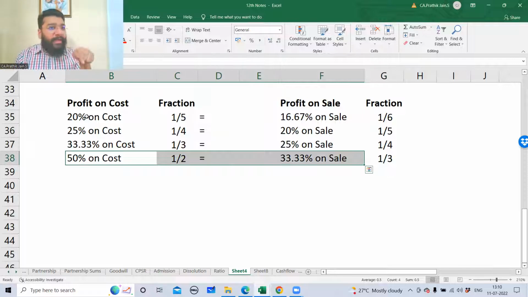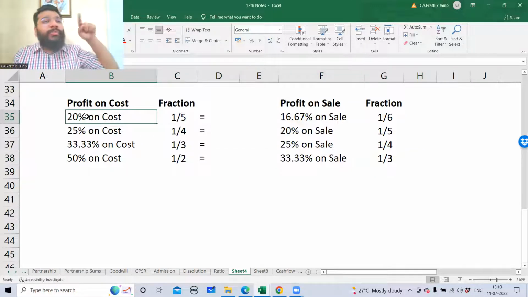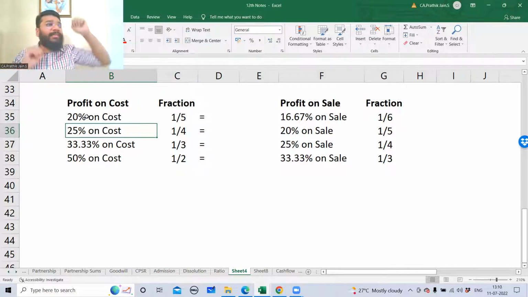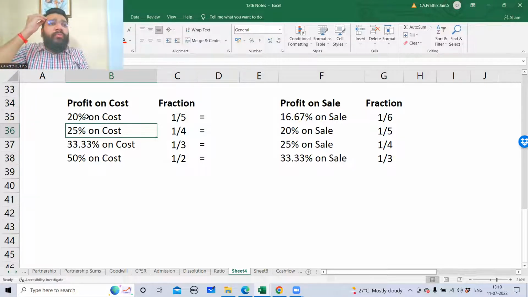So if you look at cost side, profit on cost is always more. Profit on sale is always less. If you see profit on cost is 20, on sale is 16, less. Cost more, sale less. 25% cost, 20% sale. So if you're getting a question from these 4 parts, you don't have to waste your time doing the lengthy calculation. If 25% on cost means what is on sale? 20%. Like that, instantly the brain should come.